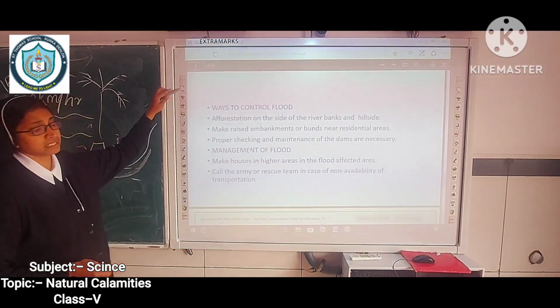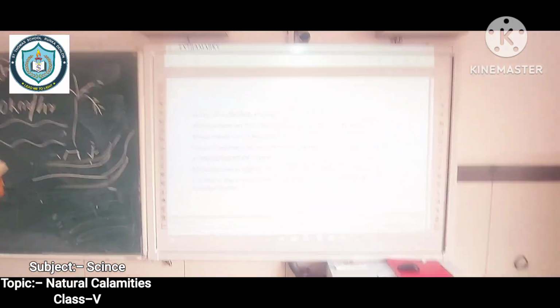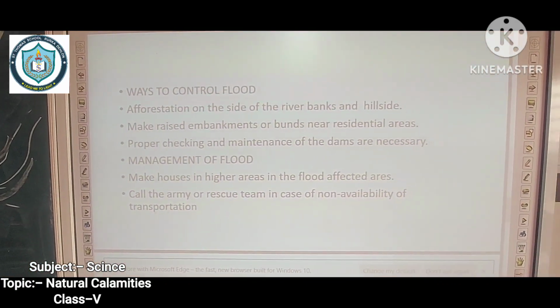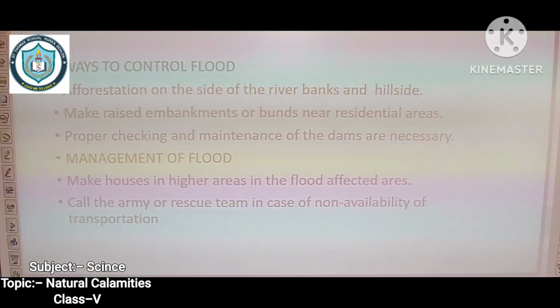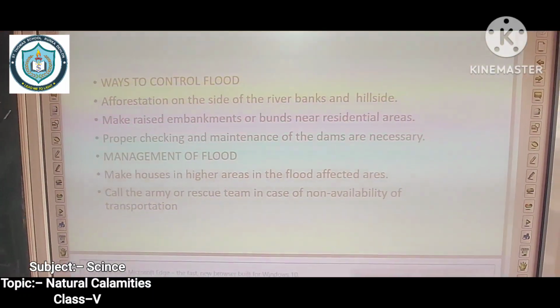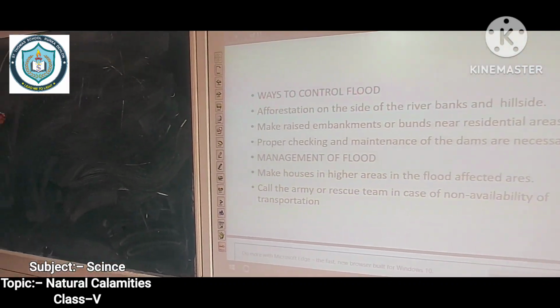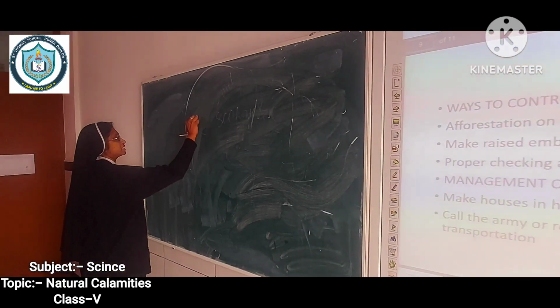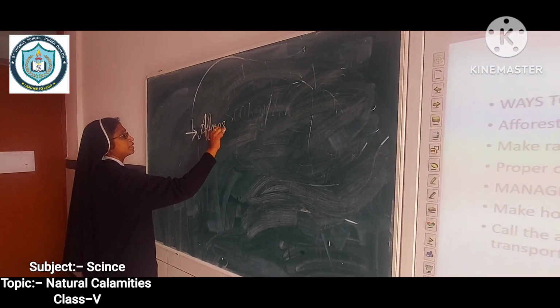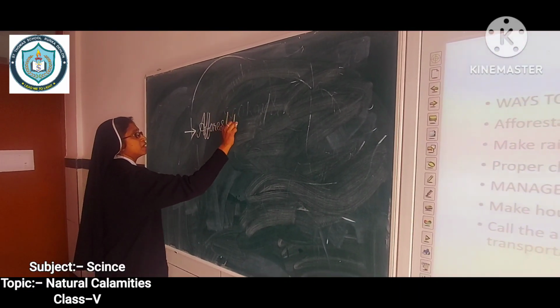How can we control the flood? Already you studied about afforestation, deforestation, cutting of the trees. Deforestation causes the global warming. First one we can do afforestation. What is the meaning of afforestation?